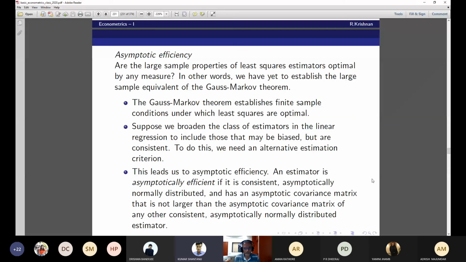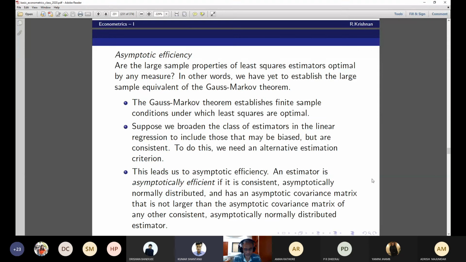Sir, one doubt. How do we say that a covariance matrix is larger or smaller? My matrix algebra is very weak. So how do we say one matrix is larger or the other matrix is smaller? You have not yet read the Gauss-Markov theorem. How did we do it there? Sir, okay, I'll just go back and see.